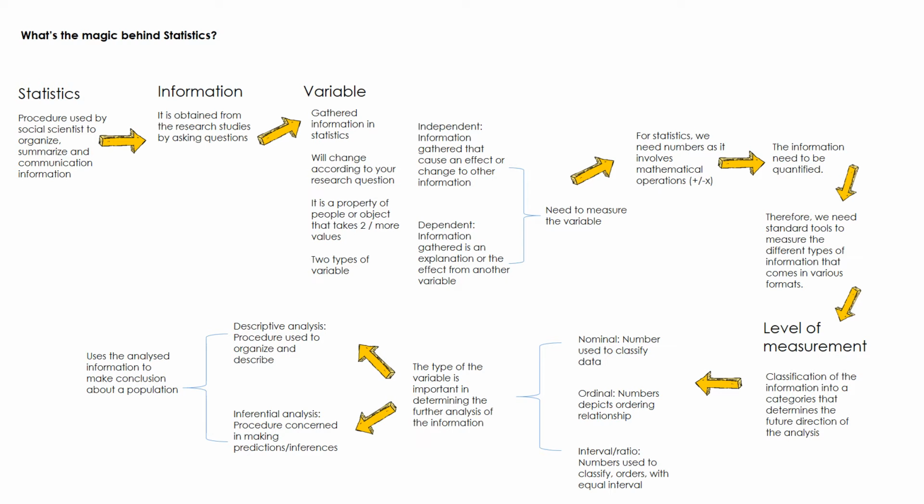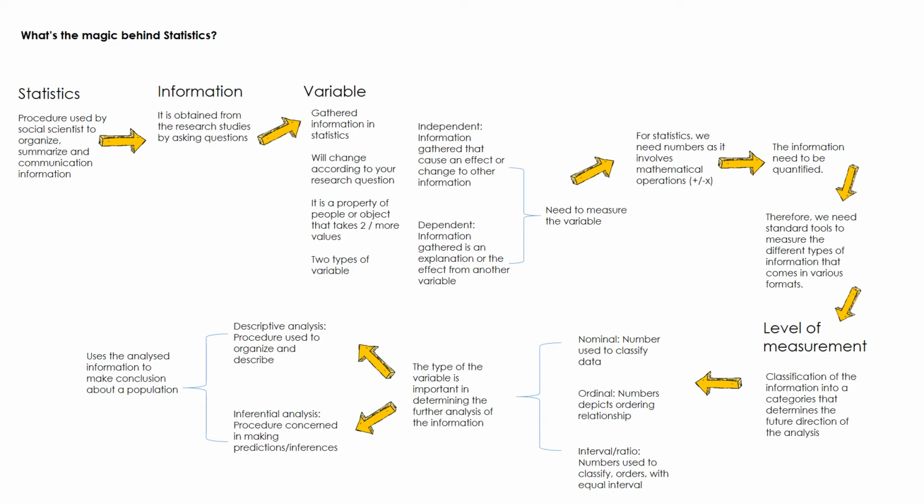So what we need to know is the information need to be quantified. The information need to be measured and in terms of numerical, in terms of numbers, so that we can use the numbers for mathematical operations.